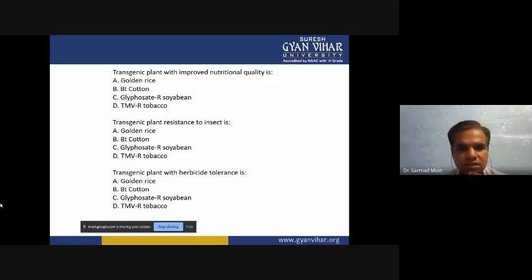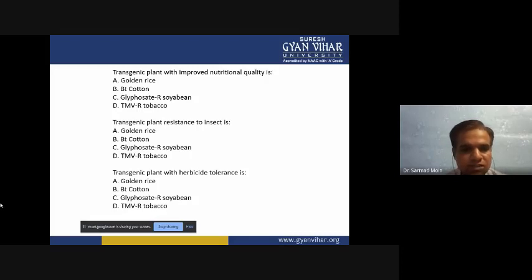The first question is: transgenic plant with improved nutritional quality is, and you have four options. A is golden rice, B is Bt cotton, C is glyphosate resistant soybean, D is TMV resistant tobacco. Choose any one correct option. The second question is: transgenic plant resistant to insect variety. A is golden rice, B is Bt cotton, C is glyphosate resistant soybean, and D is TMV resistant tobacco.